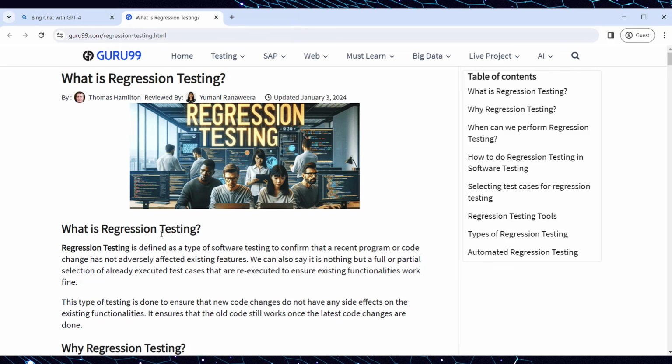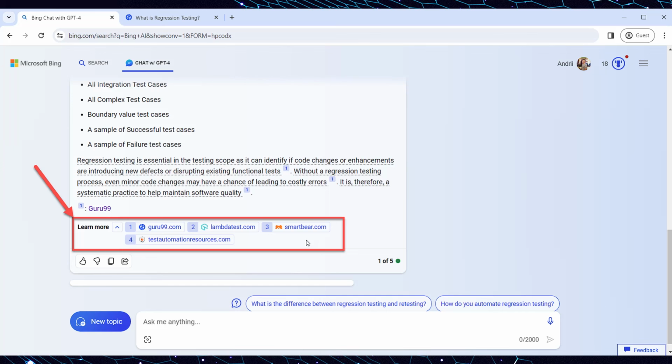Also, at the end of the conversation, you can find the Learn More section, which consists of all the links that were used to generate the answer to your prompt. You can click on each of them and navigate to the corresponding website.